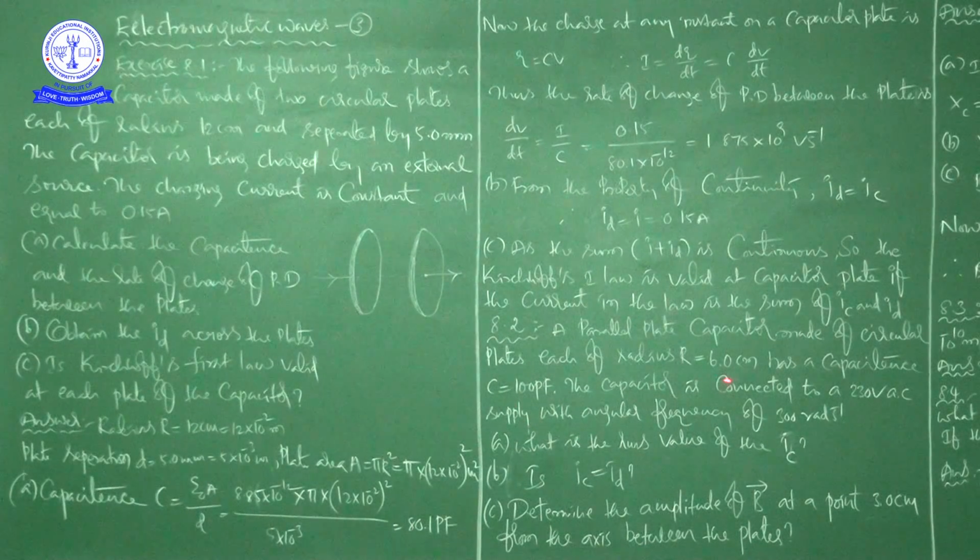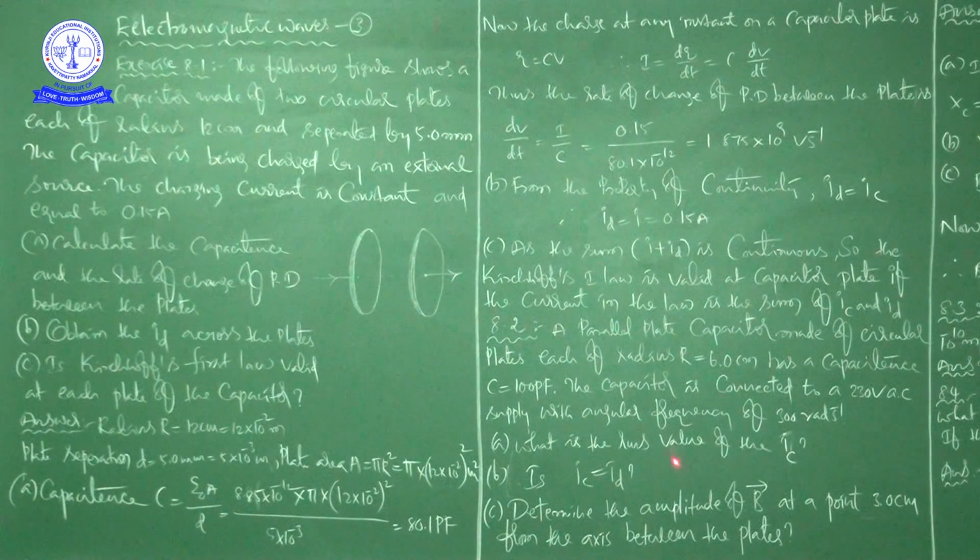The capacitor is connected to a 230 volts AC supply with angular frequency of 300 radians per second.